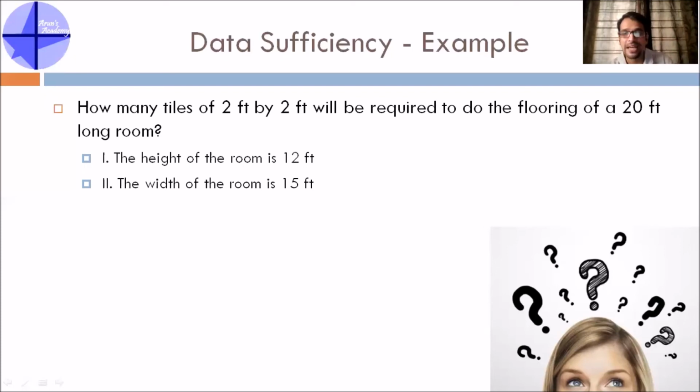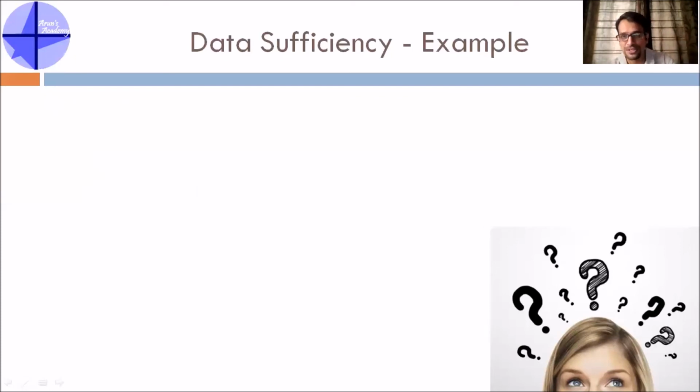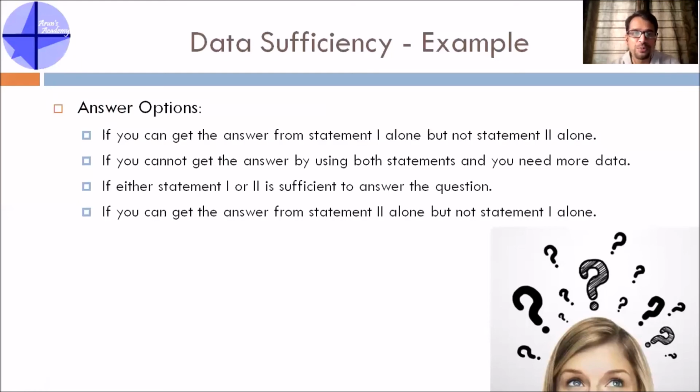Once you decide that, you need not actually calculate. Let me repeat this. Once you decide that based on your understanding of the concept, go and check the options now. Out of the 4 options, what is the right option here? Only the second statement along with the main statement is sufficient to find out the answer. So that's what you have to choose. I hope you are clear with data sufficiency. I repeat, do not try and find out the answer. Just go back and get the concepts clear. See what information you require to get to the answer and then choose the right option.